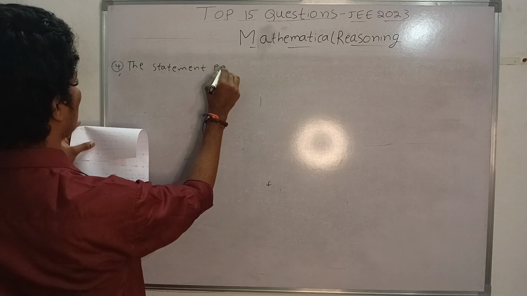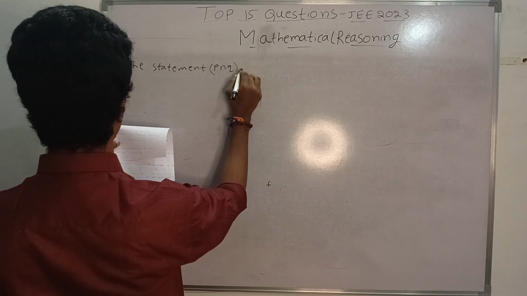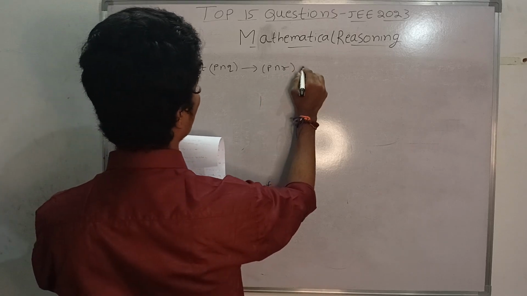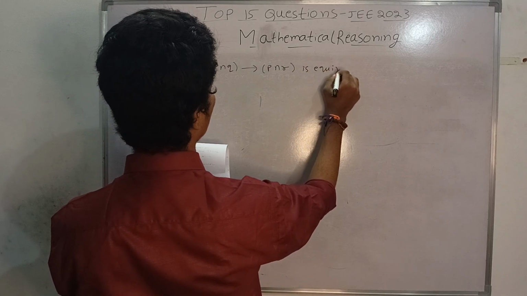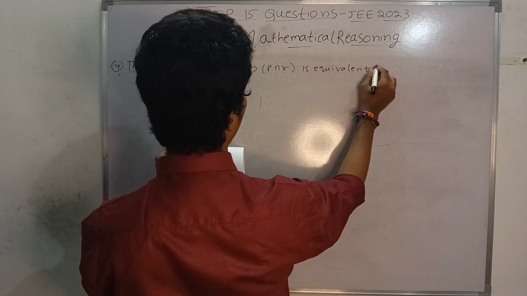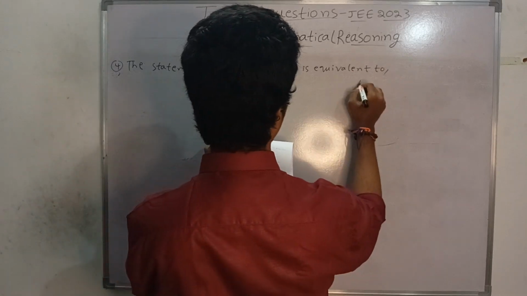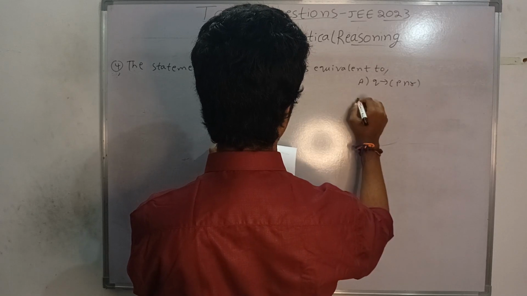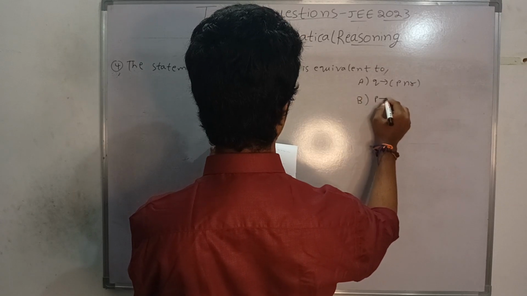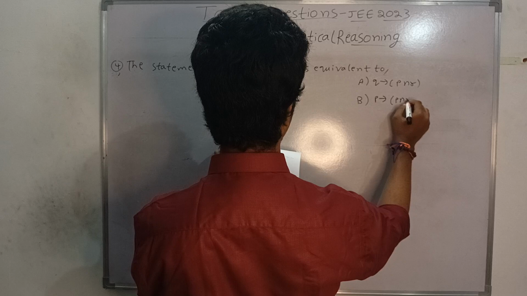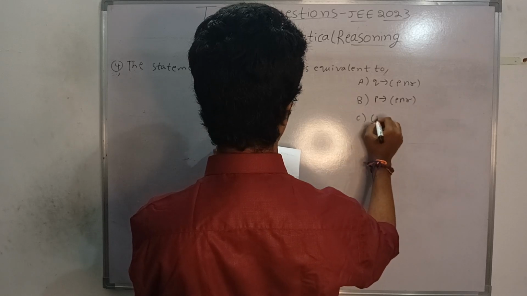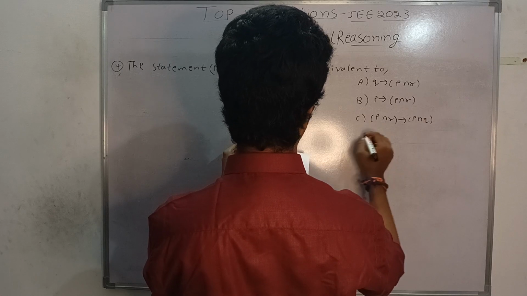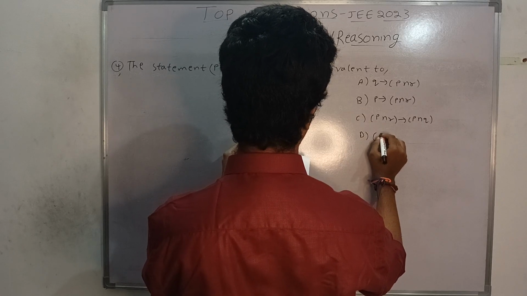The statement P or Q implication P and Q is equivalent to: first option Q implication P or Q, second option P implication P and R, third option, fourth option.